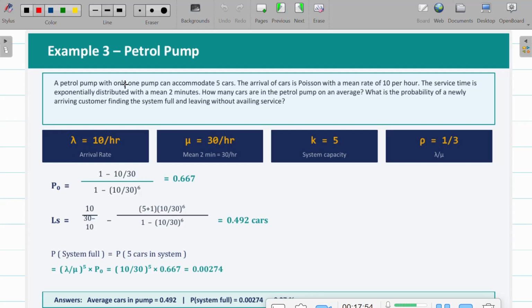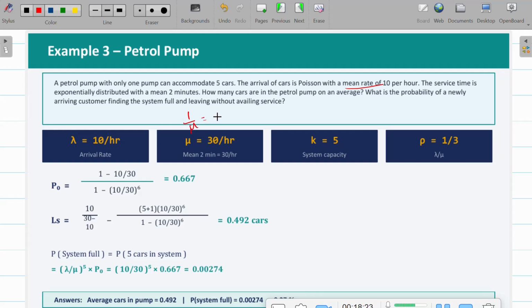Accordingly, the mean arrival rate is 10 per hour, so lambda is equal to 10, and the service time has a mean of 2 minutes. Since this is in minutes, I have to convert it into hours, so you get 30 per hour.